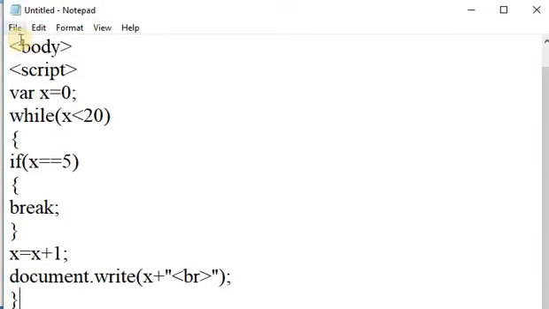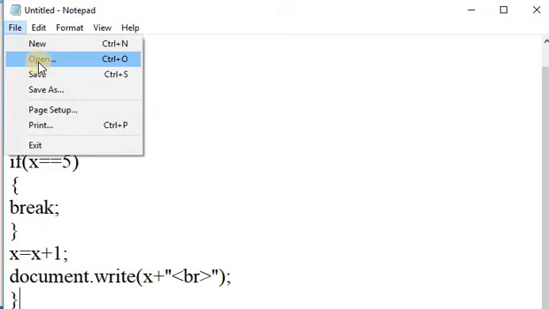In this example, we take one variable x is equal to 0. It checks 0 is less than 20, condition is true. Then it again checks the if condition, 0 is equal to 5. No, it is not 5. 0 is not equal to 5. Then control goes to the next statement, means control goes to x is equal to x plus 1. It is incremented by 1. Means now x value is 1. First of all, it prints 0. After that 1. Let us check output of this program.